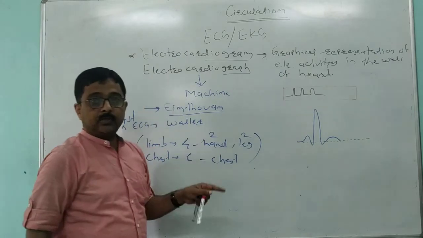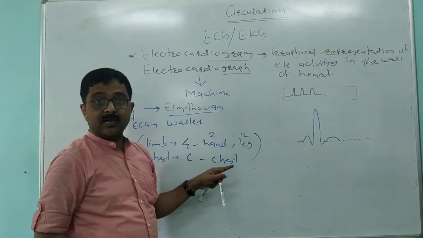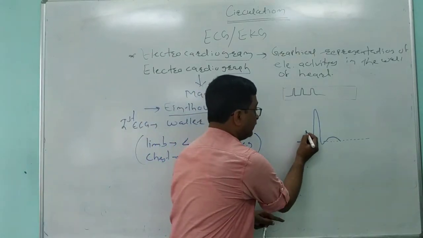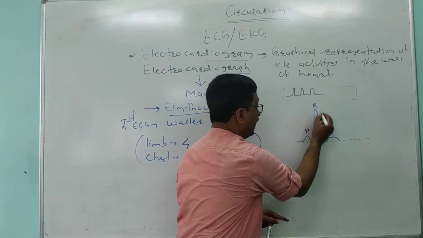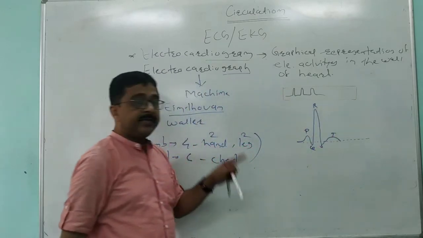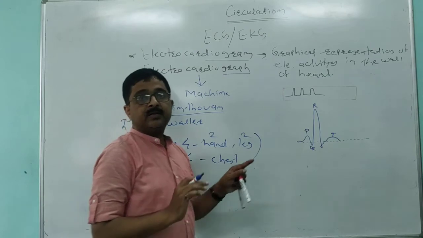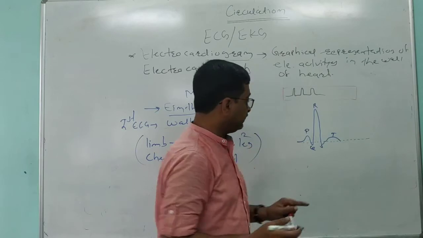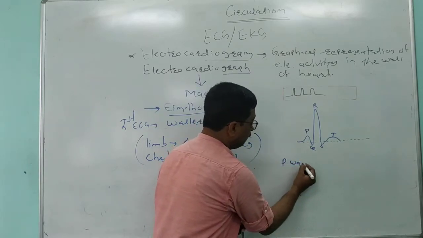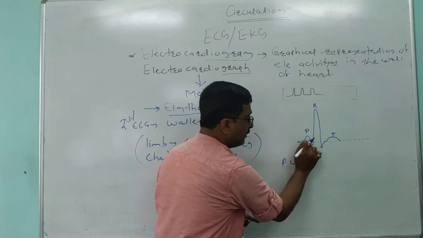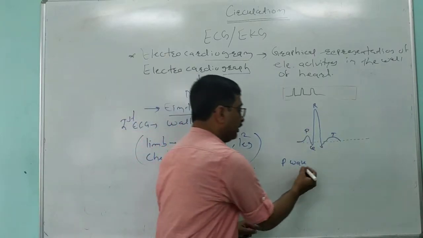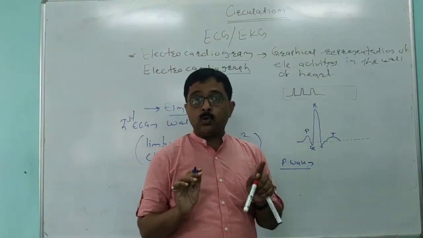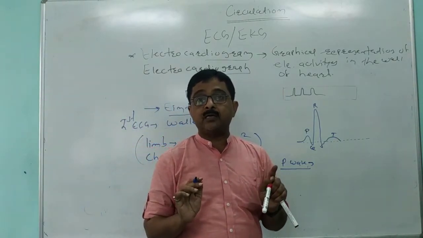So it is like this. A number of different types of waves are there, and these waves are given different names. Like this, this is P, Q, R, S, T, and each wave defines different activities, different movements in the human heart. The first wave, the P wave, is the slight upward movement from the baseline. This wave denotes... Now, all of us are familiar that the SA node is called the pacemaker of the human heart.